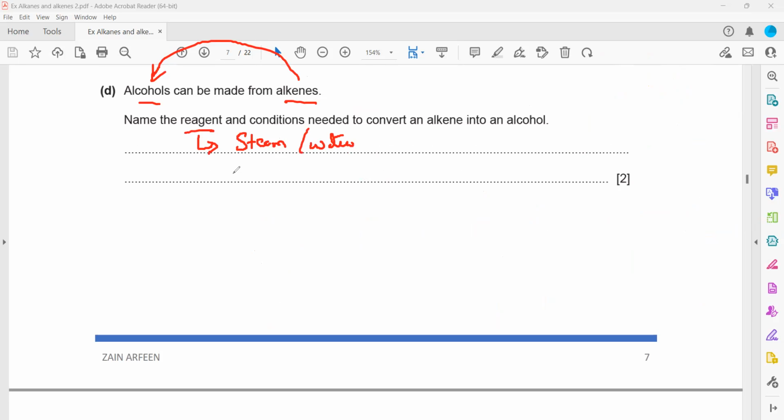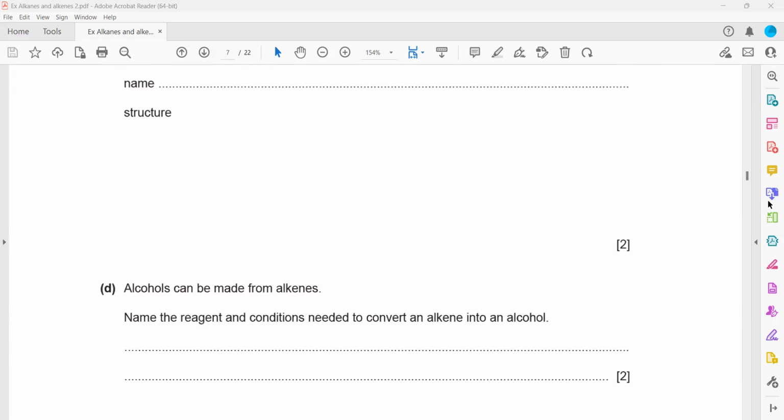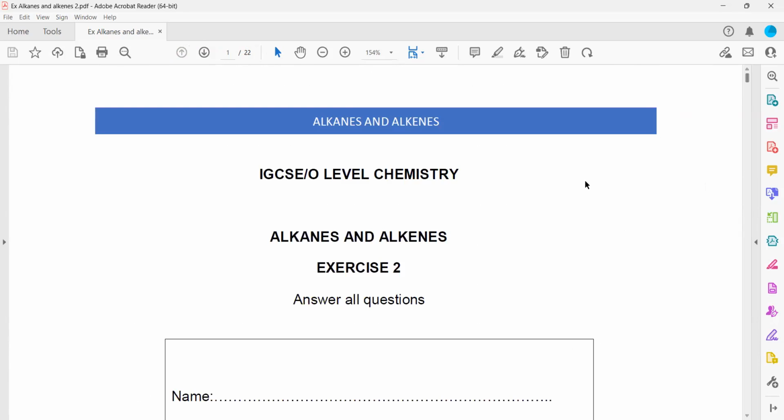And what are the conditions? UV light? UV is for substitution. Here we have high temperature. If it was substitution of an alkane, then it is UV. For alkene, high temperature, and we use a catalyst, phosphoric acid. You have to learn the name of the catalyst as well. So these are the first 3 questions from the exercise on alkanes and alkenes.